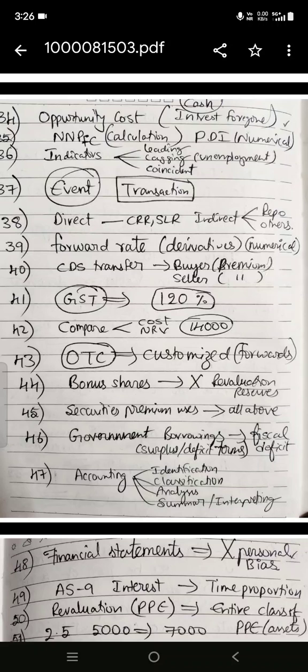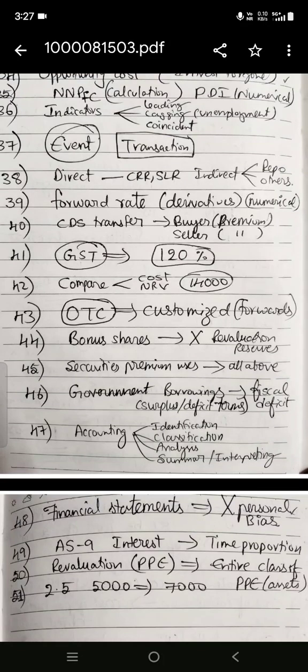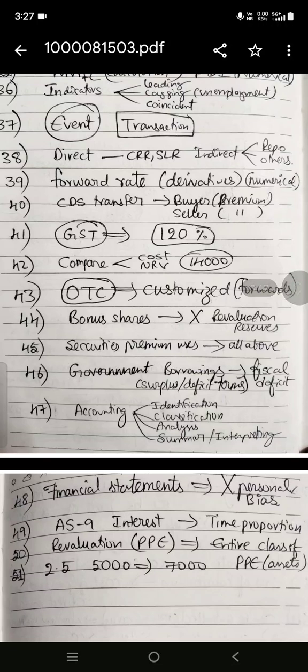And one more question like OTC statements. OTC means customized forwards. We have to find it in the options. And bonus shares, what we cannot do: we cannot issue bonus shares by revaluation reserves. And what are the uses of security premium? Some options are there, all of the above.